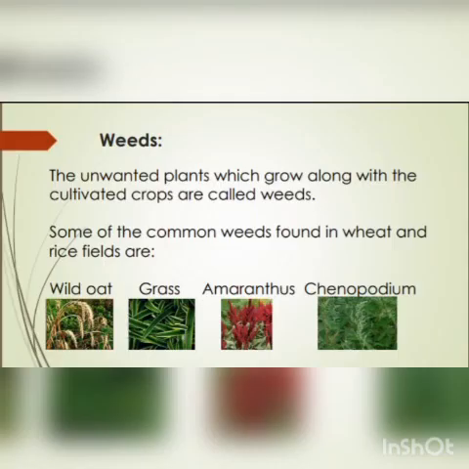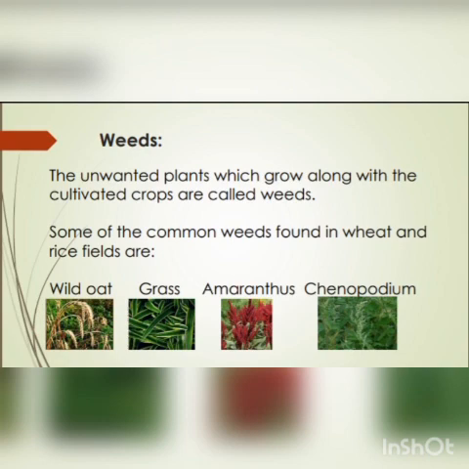Now today we will discuss weeds, the different methods for removing the weeds, and harvesting. Let us first discuss weeds. What are weeds? When we grow a food crop in the field, in addition to the crop plants, many small and unwanted plants also germinate and grow in the field naturally. So, the unwanted plants which grow along with the cultivated crop are called weeds.